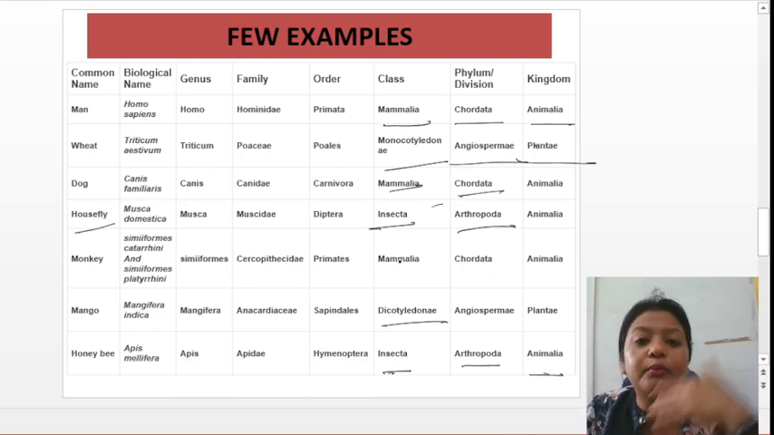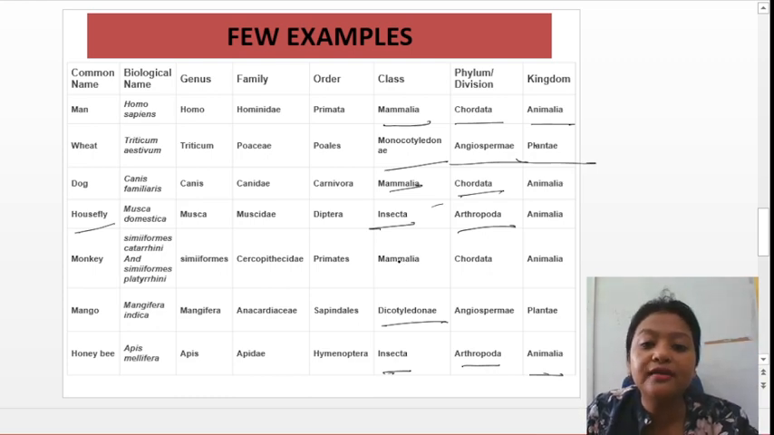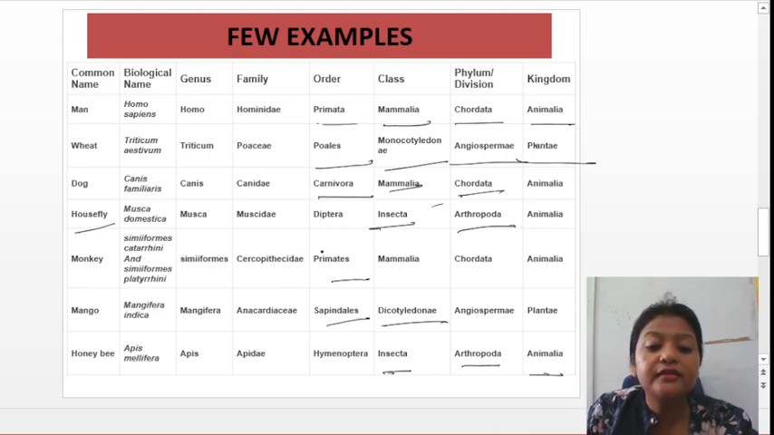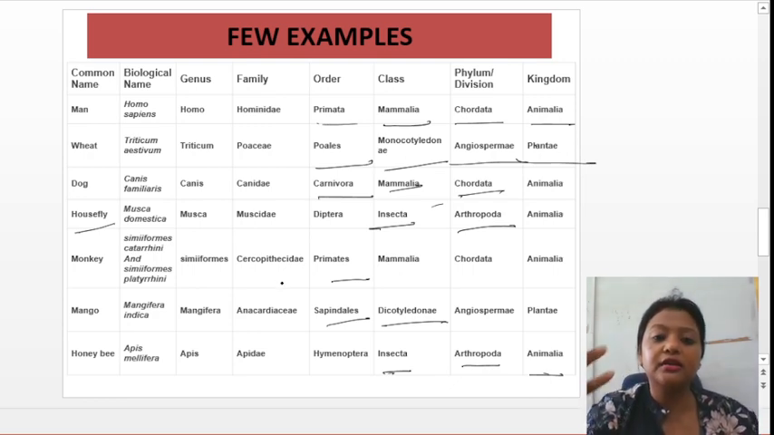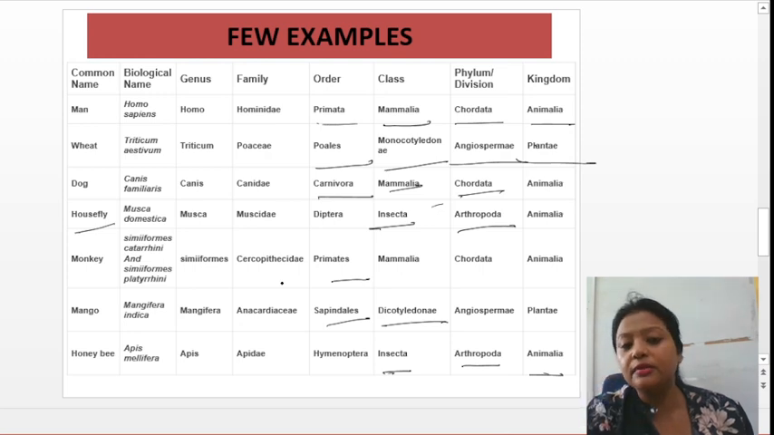Then if you go higher in the hierarchy, you can see man is under Primata. Even monkeys are primates. Mango is Sapindales, and wheat is Poales. Dogs are carnivorous, so Carnivora. This way you can classify different organisms in the hierarchy. So this is very important. You should know the biological names of some of the organisms.